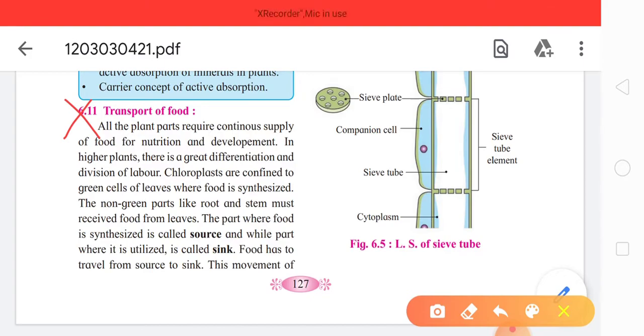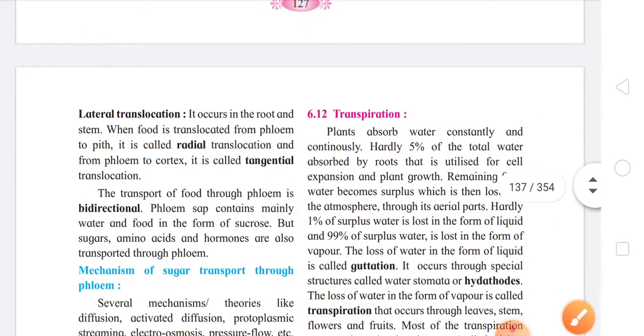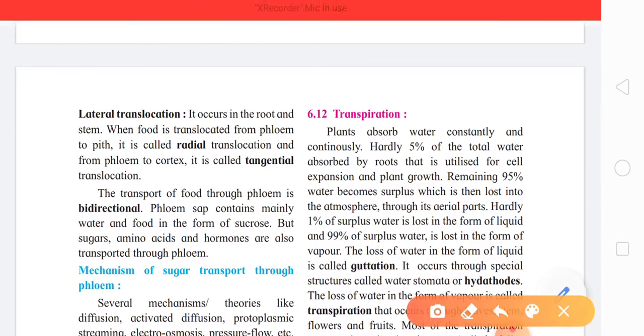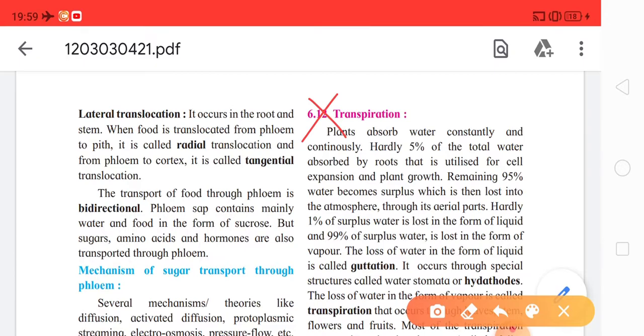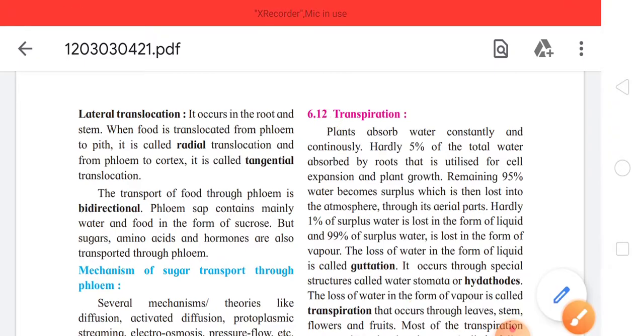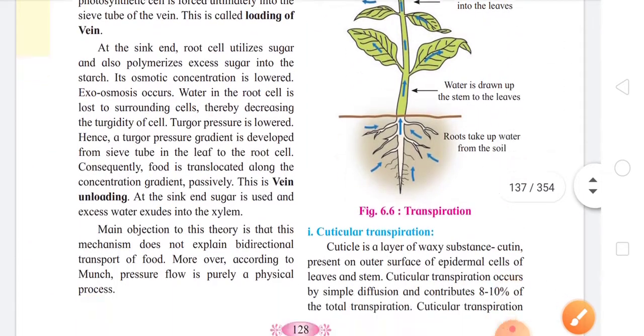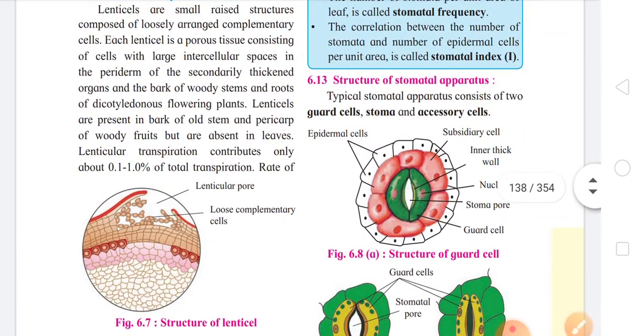And on page number 128, subtopic 6.12, that is transpiration, is deleted and non-evaluative for exam. Now the last one from this chapter, that is page number 129.